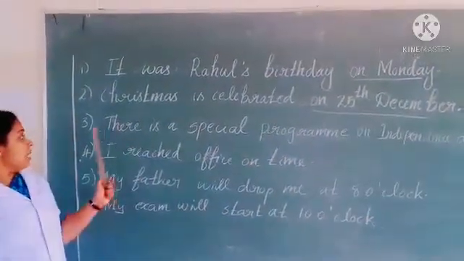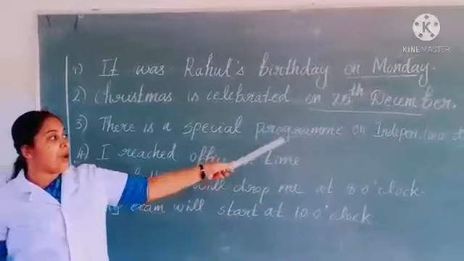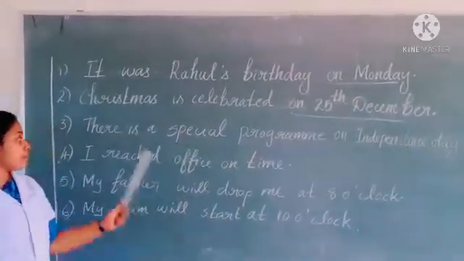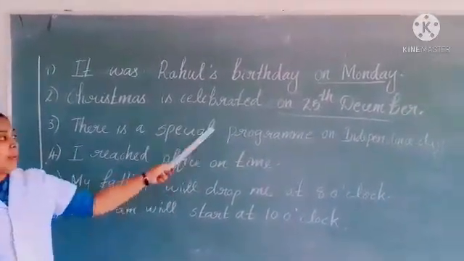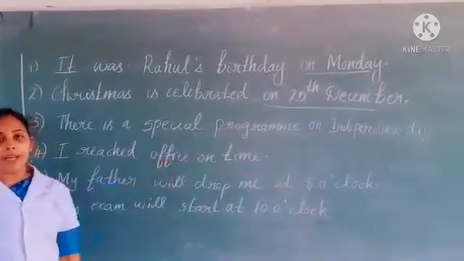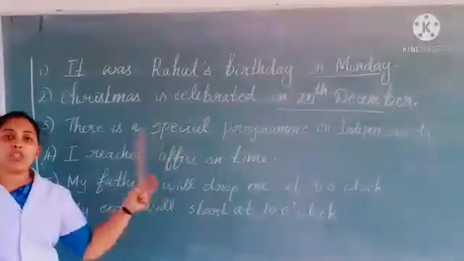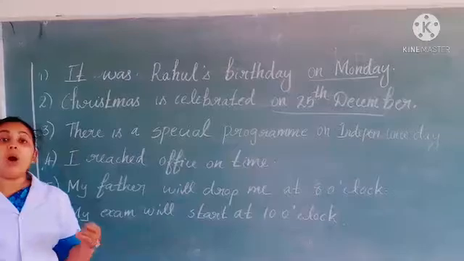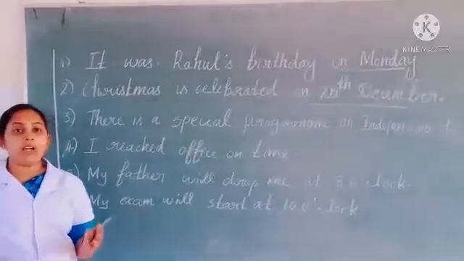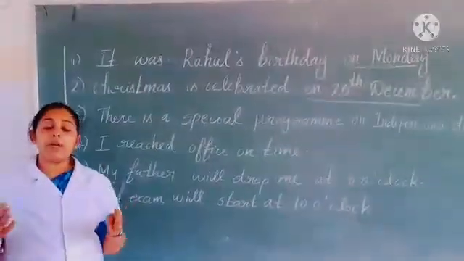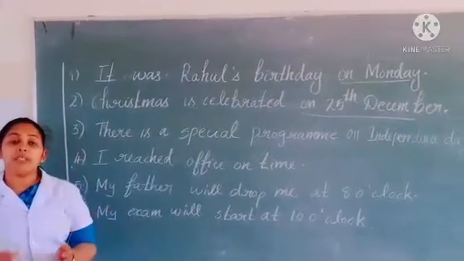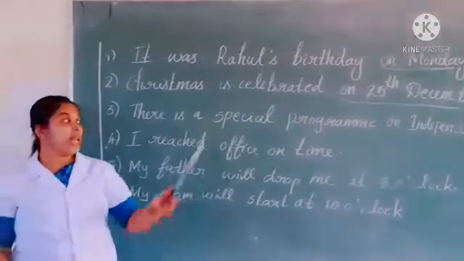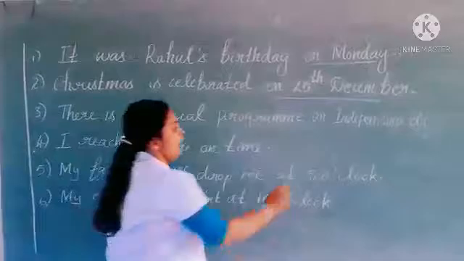Third sentence, there is a special program on Independence Day. So it shows a special day: on Independence Day, on Diwali Day, like that. So when we are talking about a special day, before that we can use the preposition on.